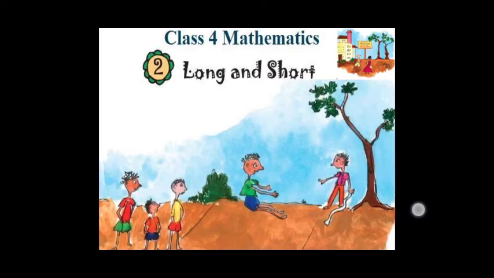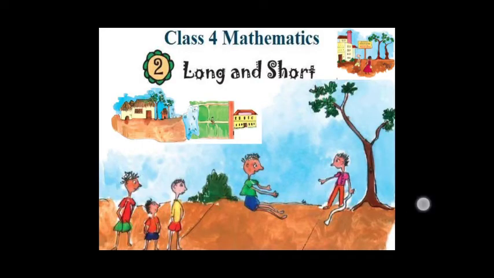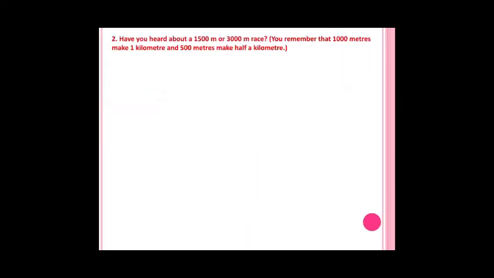See, in your previous class we already started chapter 2, that is Long and Short. Let us continue that chapter only. Have you heard about a 1500 meter or 3000 meter race? You know that running race, where people are running 1500 meters or 3000 meters.